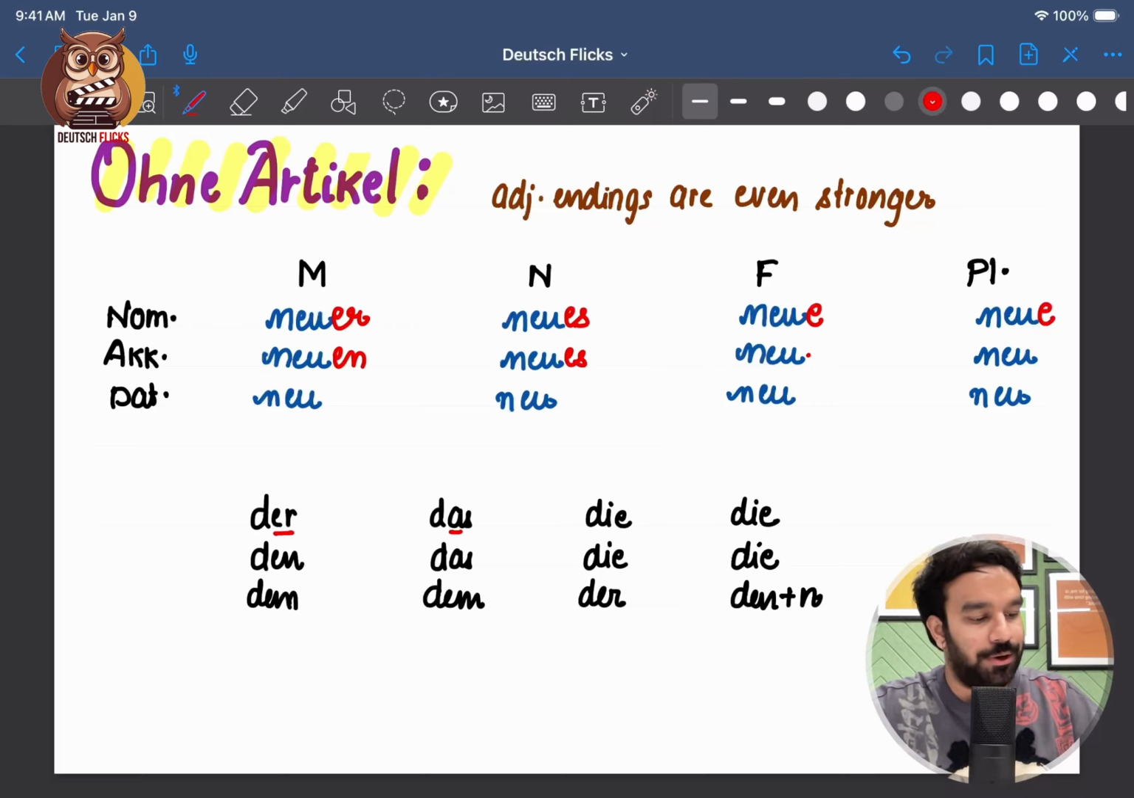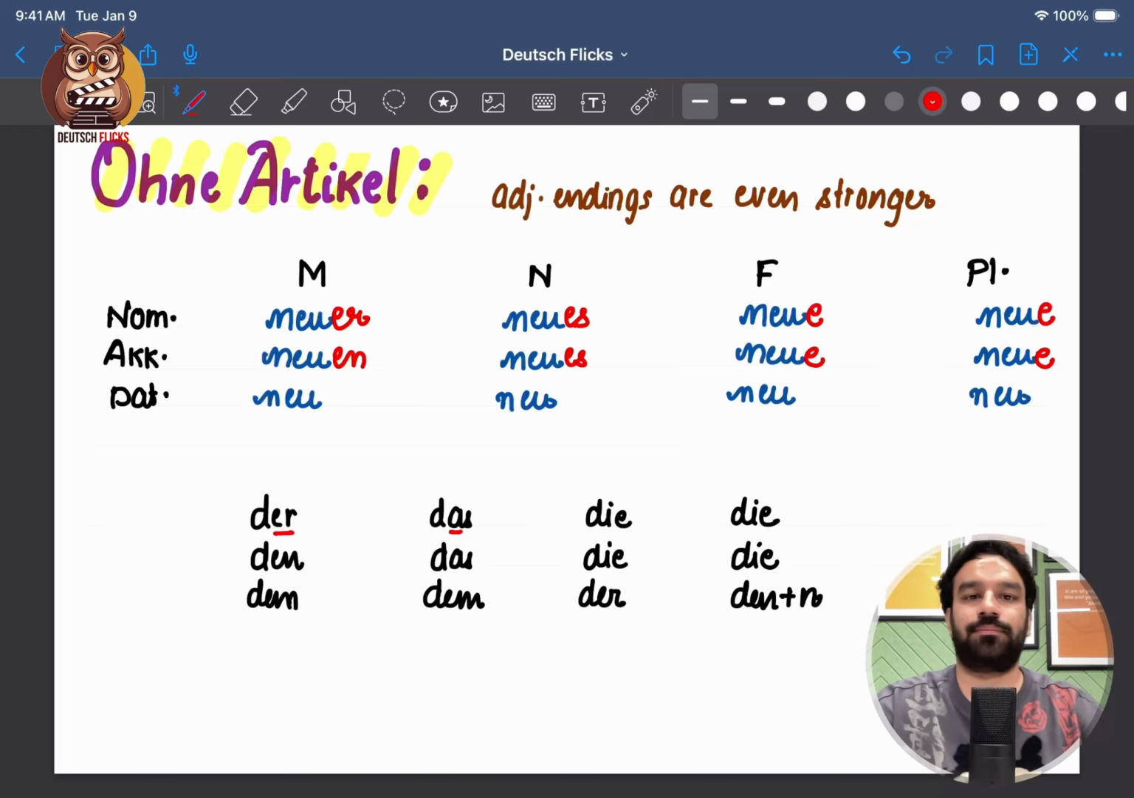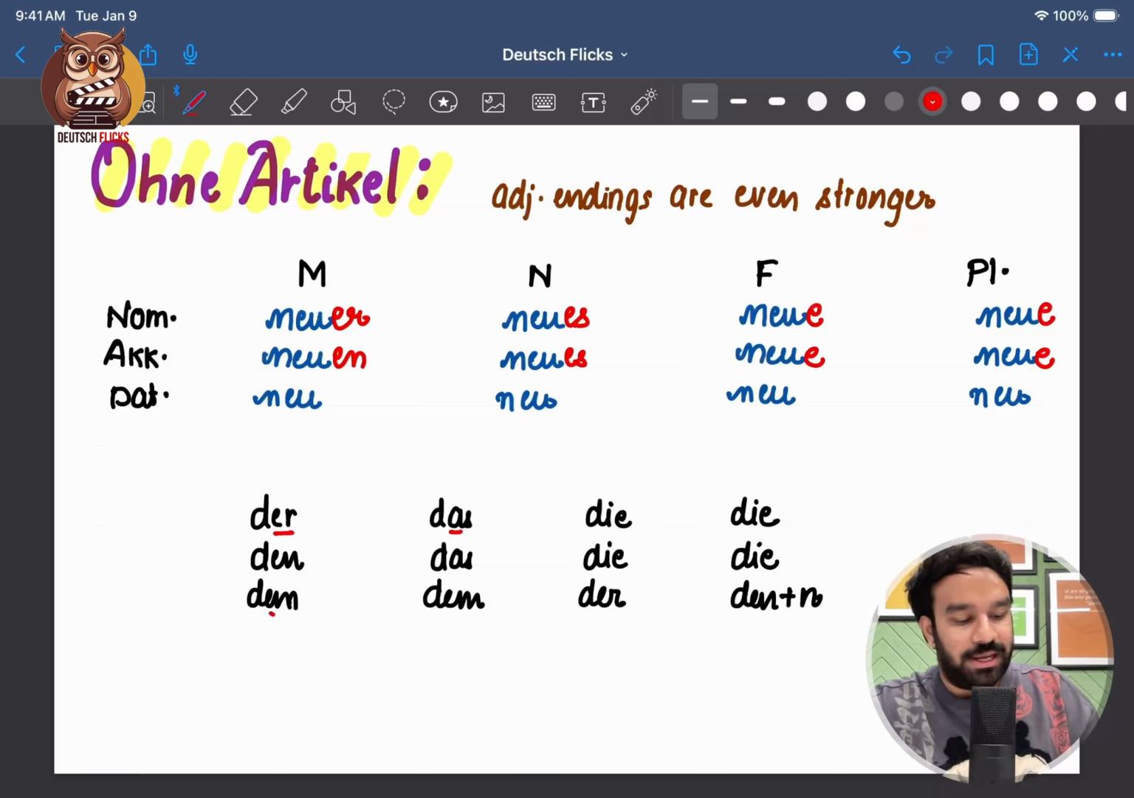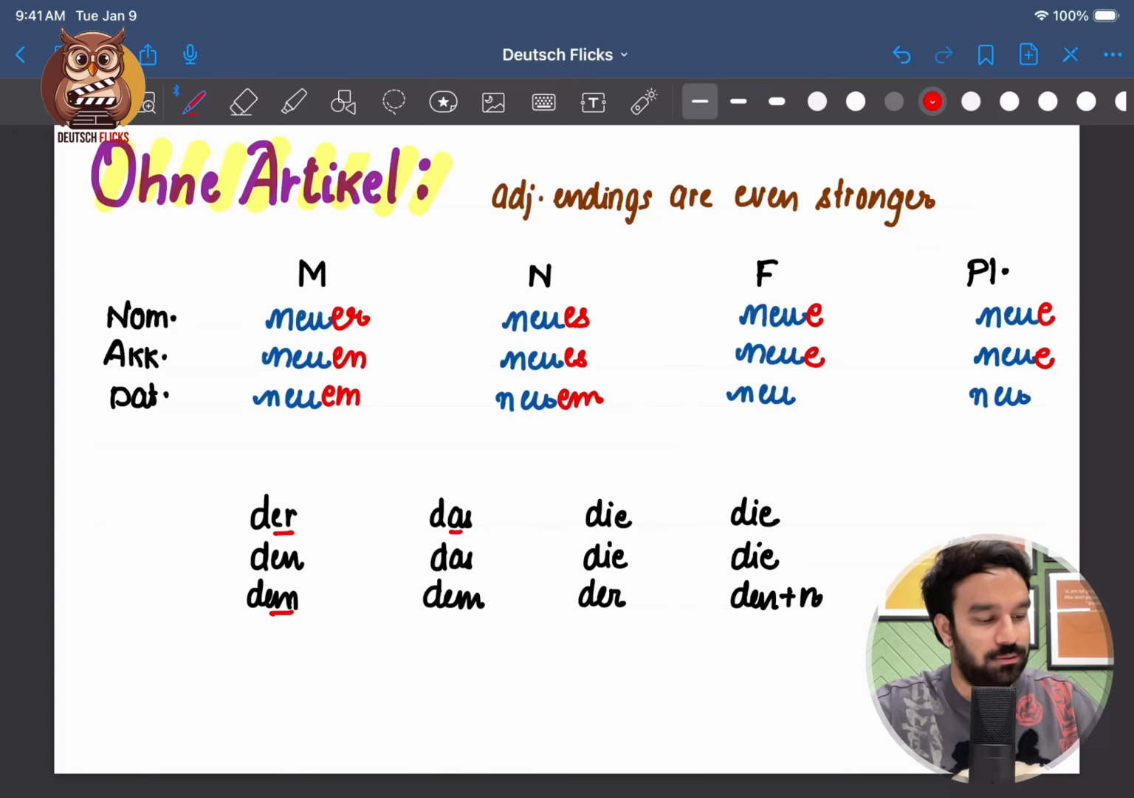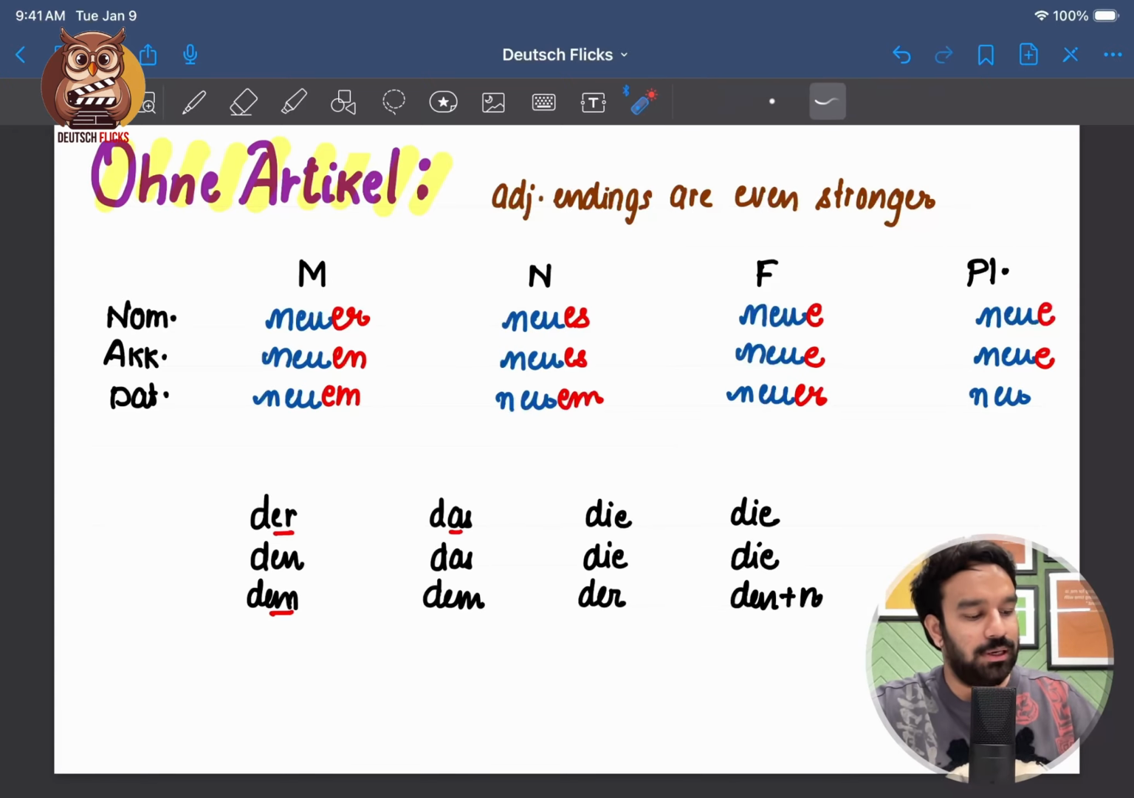Neues, neue, neue. Now in dative case, here we have dem, so we'll take em ending, neuem. For neutral also it will be neuem. For feminine we have der, so we'll take er, neuer. And for plural we have den, right? En, so we'll take en.